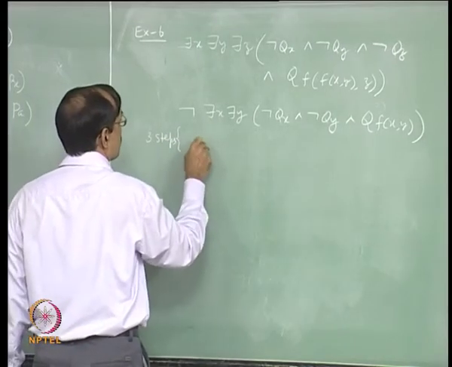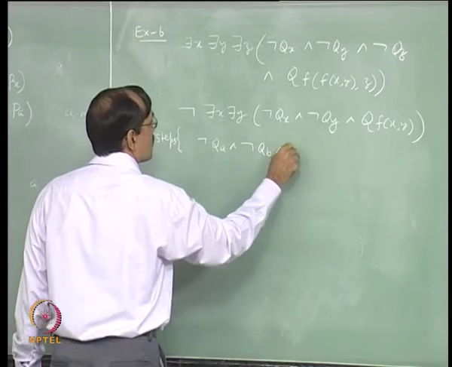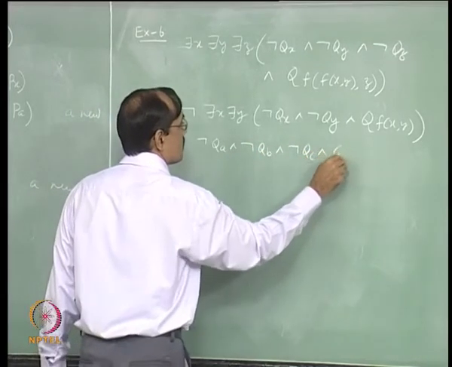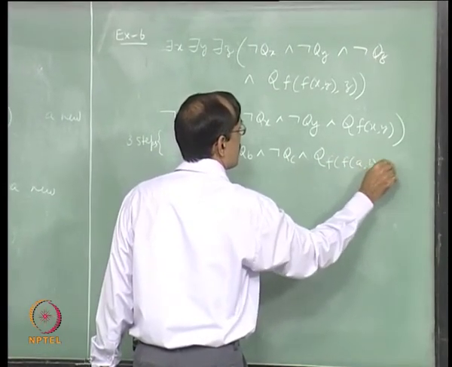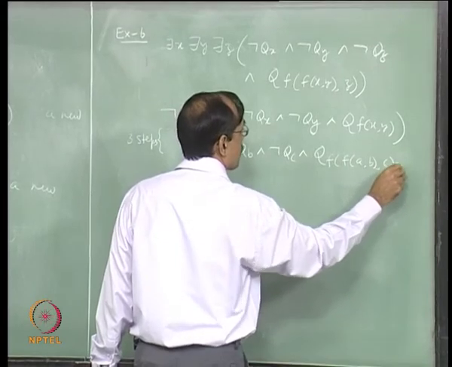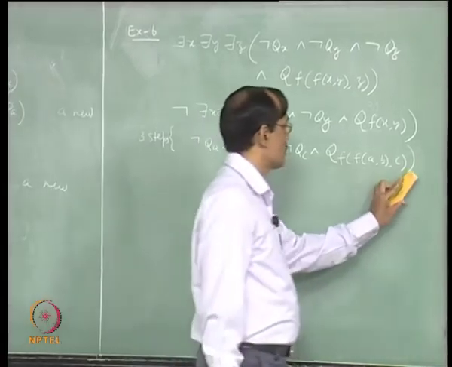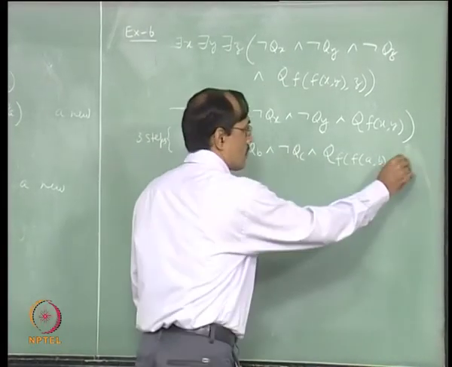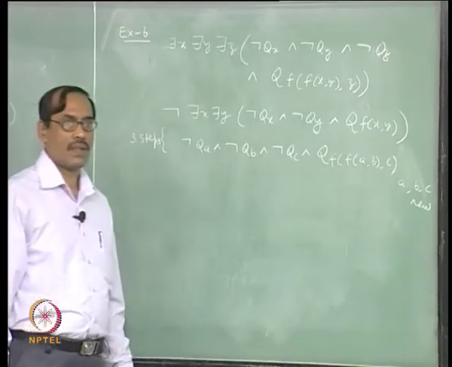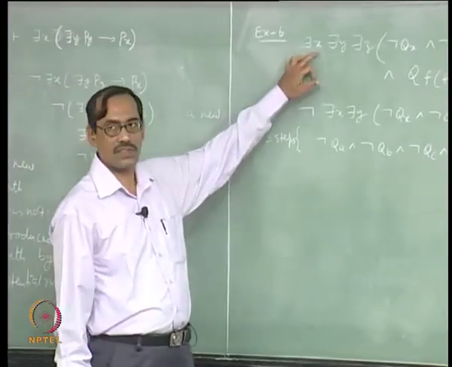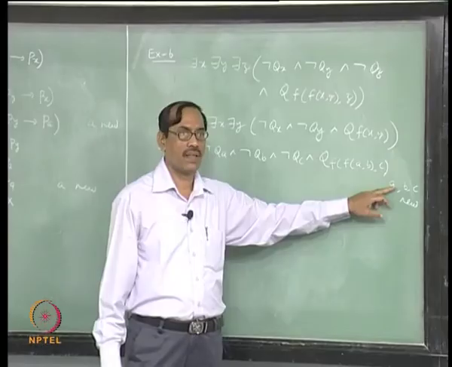So, you will come to not Q A, not Q B, not Q C and Q f of A comma B C. Okay. It will come to this, A B C new, all are there exists. So, let us say x, when I take x I can introduce new constant A, fine.